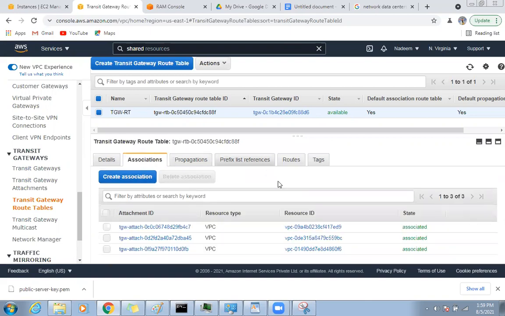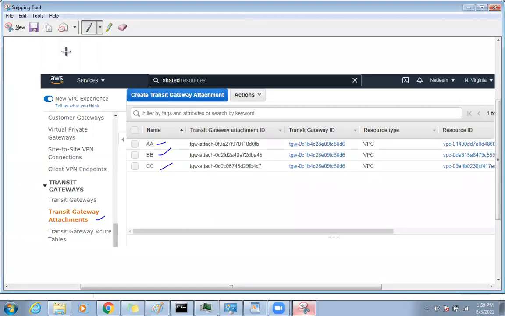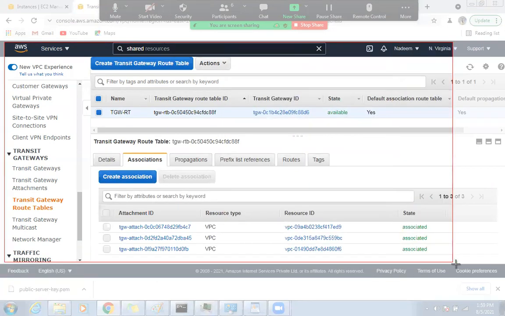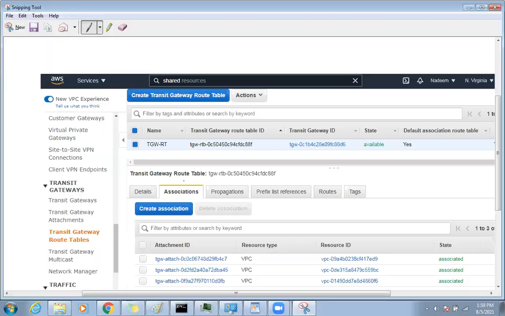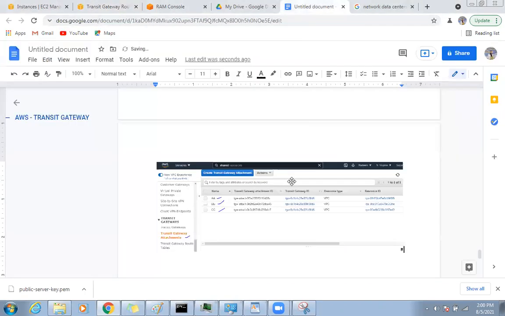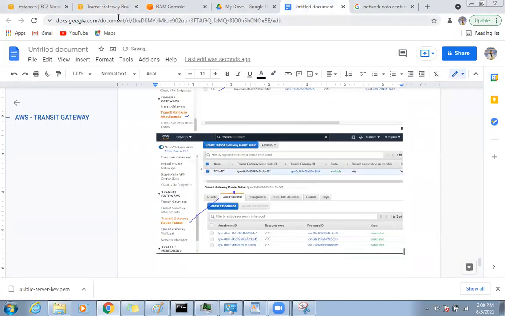So finally, the routing table. We haven't done anything, we just attached this one, so automatically this association happened. This is a very important association. But for the communication, we need to give the route towards the transit gateway. Yes, that is our next step.